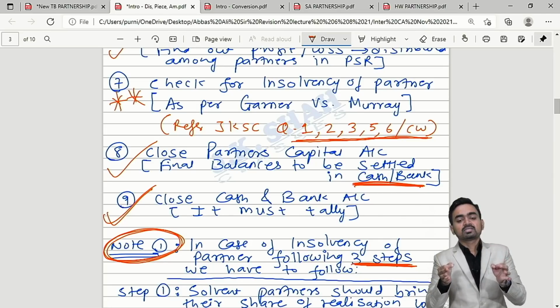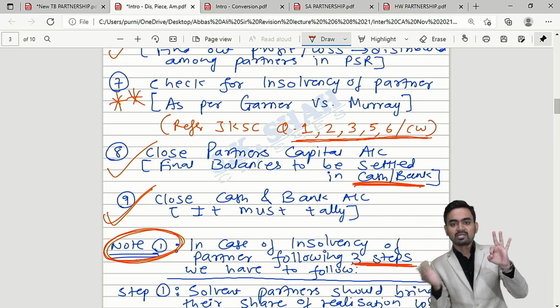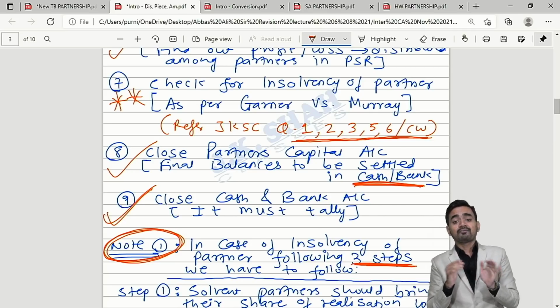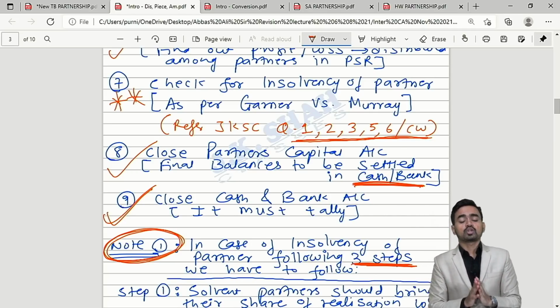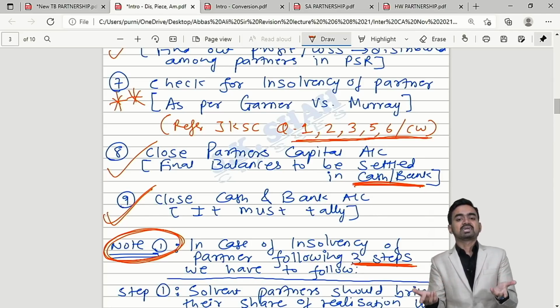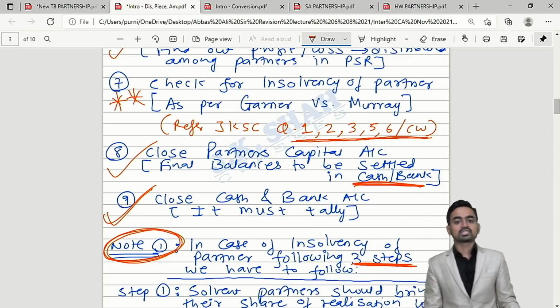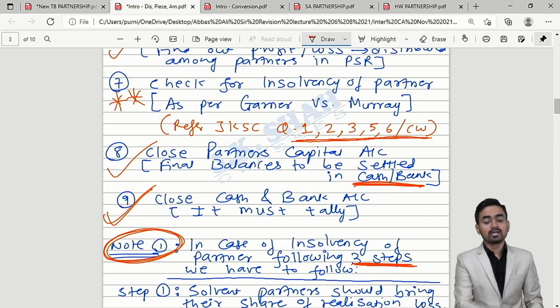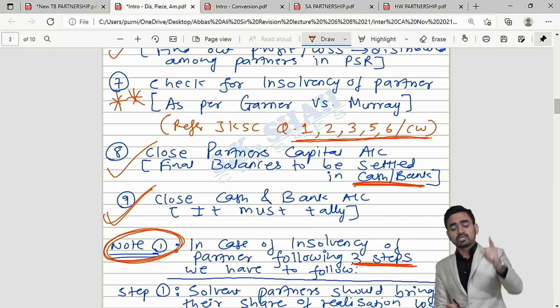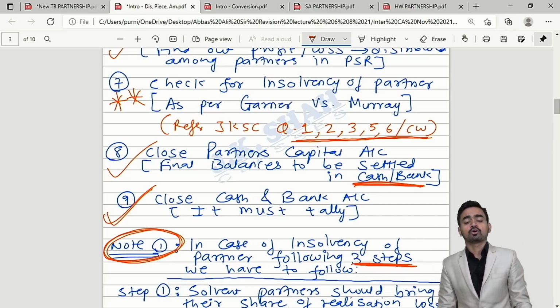The sentence will be clearly given in the question that the particular partner is insolvent. You have to follow 3 steps. I will discuss, don't worry. Then after doing something with the insolvency, close your partner's capital, you will get balancing figure that will be settled in cash. Finally close your cash account and it will tally. Is it clear? Giving you the guarantee, follow these steps, take any sum from anywhere and you will get your dissolution sum done. Clear, my dear students?